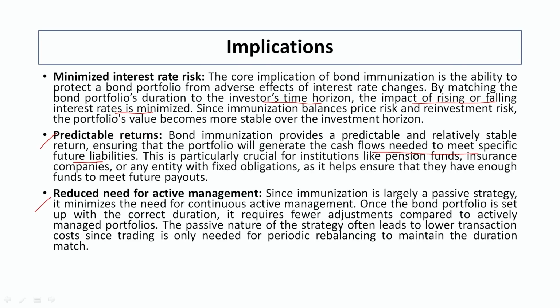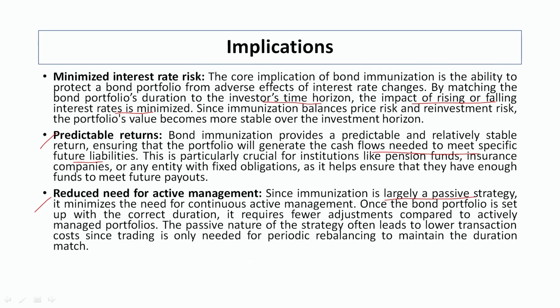Then third is reduced need for active management. Since immunization is largely a passive strategy, it minimizes the need for continuous active management. Once the bond portfolio is set up with the correct duration, it requires fewer adjustments like the rebalancing we have done. The passive nature of the strategy often leads to lower transaction costs since trading is not needed for periodic rebalancing.